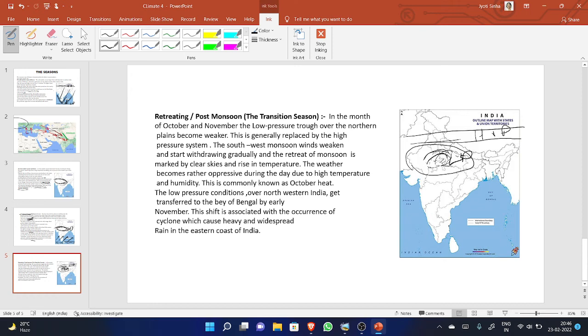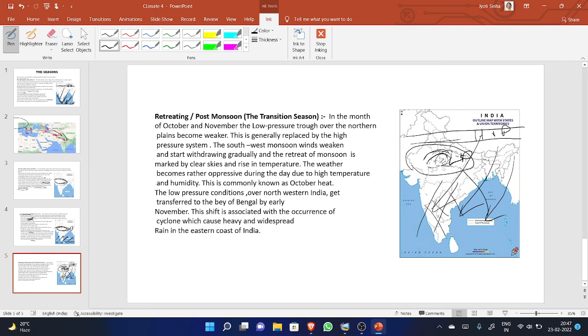Yes, the southwest monsoon winds weaken and start withdrawing gradually, and the retreat of monsoon is marked by clear skies and rise in temperature. The low pressure zone has ended from here; the advancing monsoon which had come from this side, now no more advancing monsoon is there, it starts returning. When it starts returning, it starts blowing in its original direction. Okay? Now what happens after that?